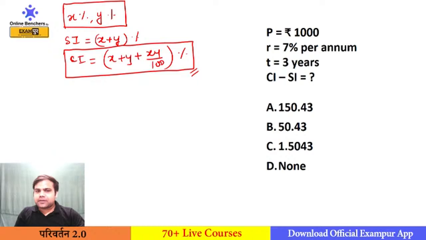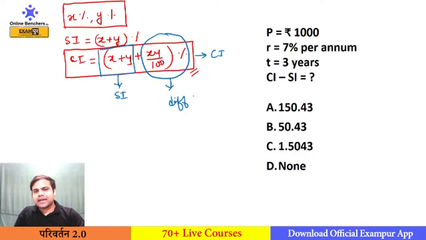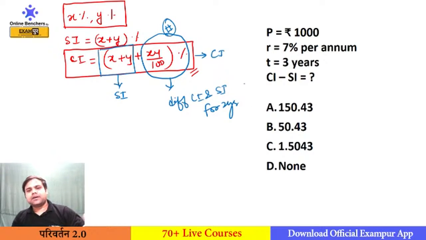This complete term is the CI for 2 years, and the SI would be X plus Y percent. So this is your SI, X plus Y. If the whole rectangle is your CI for 2 years and this square is your SI for 2 years, what is it? It will be the difference of CI and SI for 2 years. So this is a very useful formula for all of you. What is the difference of CI and SI for 2 years? It is simply X into Y by 100 percent.